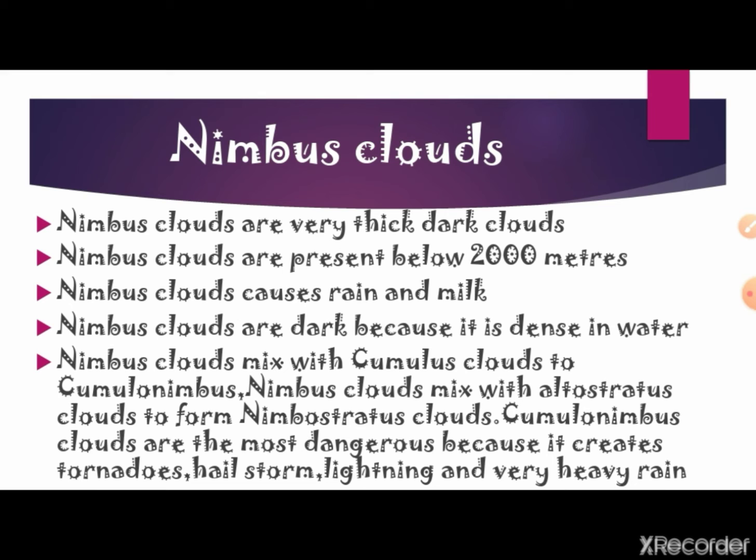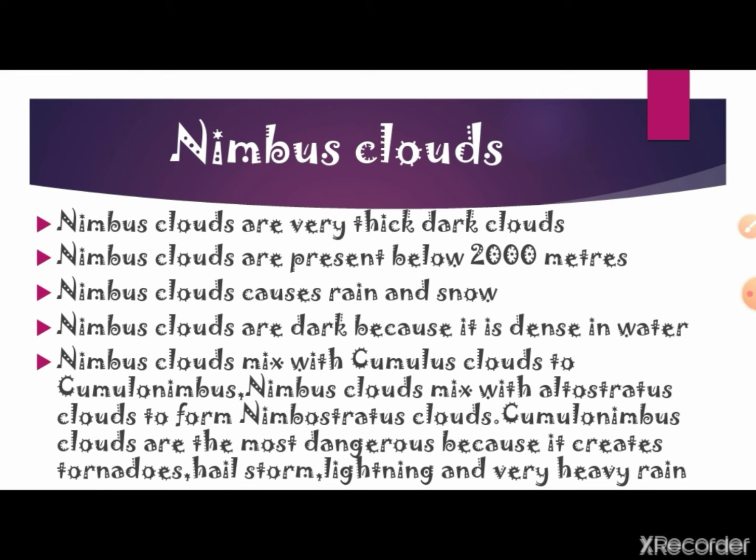Nimbus clouds are very thick dark clouds. Nimbus clouds are present below 2,000 meters. Nimbus clouds cause rain and snow. Nimbus clouds are dark because they are dense in water. Nimbus clouds mix with cumulus clouds to form cumulonimbus clouds. Nimbus clouds mix with altostratus clouds to form nimbostratus clouds.